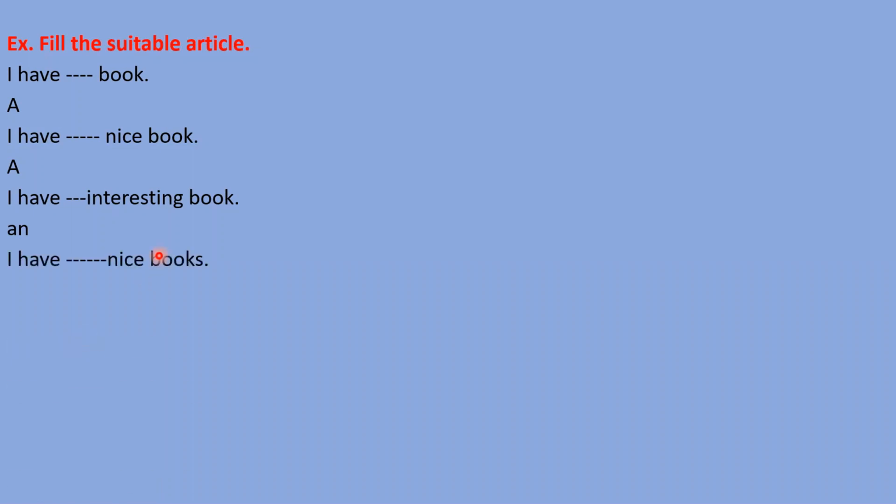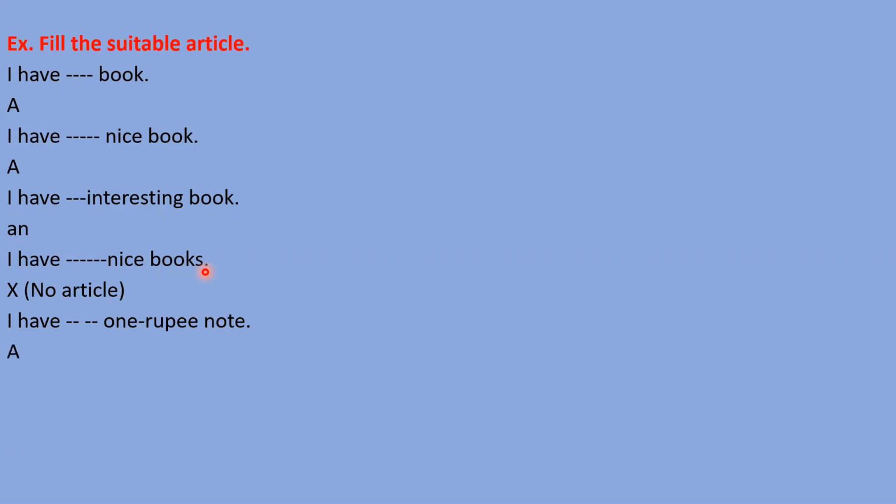Right. Next point I told you: I have nice books. In this I will fill no article, means a or an I will not mention here, because I'm talking about more than one book, right? So that's why the word books is written there, and we need to mention no article here. Actually, this exercise we did in our previous class. That's why I'm not asking any question regarding this exercise.